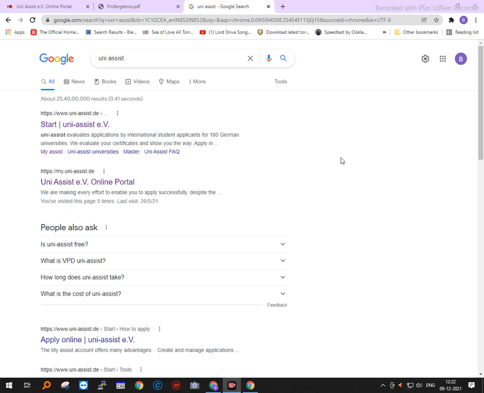Many universities in Germany have nominated UniAssist to vet their documents, to go through the documents submitted by the students, aspirants, and then if they fit the bill, the applications will be forwarded to the university. Many universities do not subscribe to UniAssist at all, and they actually have their own selection process.